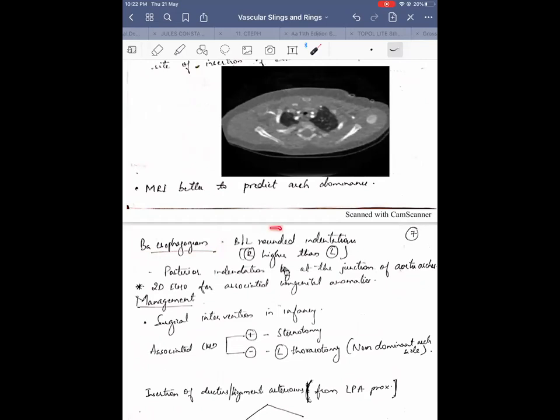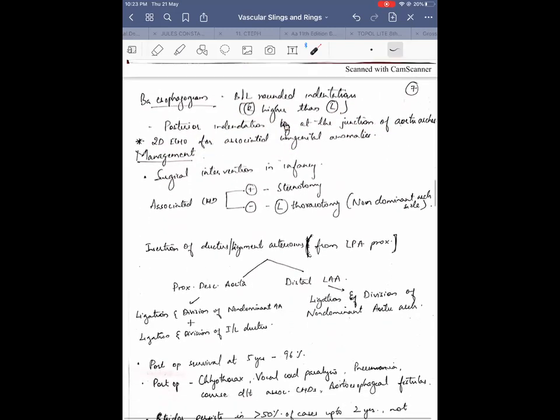What barium esophagogram shows is bilateral rounded indentations, and because most commonly the left is the non-dominant arch, the indentation is higher on the right side than the left. Posterior indentation at the junction of the aortic arches also can be seen in a double aortic arch. So double aortic arch may have bilateral indentation on the lateral aspect, as on the right and left aspect, as well as on the posterior aspect. 2D echo is also essential to detect associated congenital anomalies because they may need to be repaired.